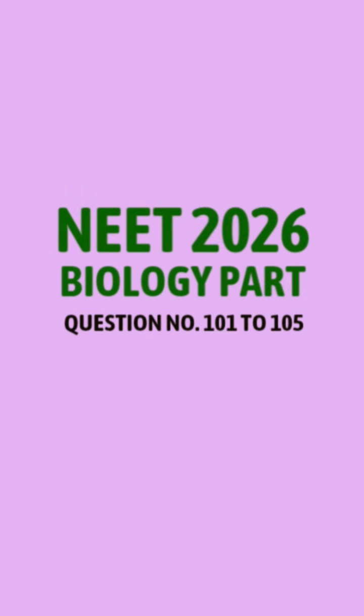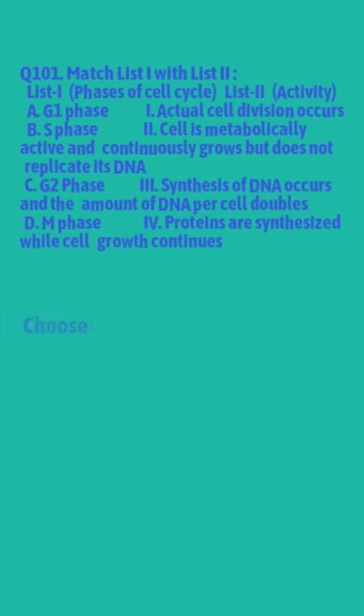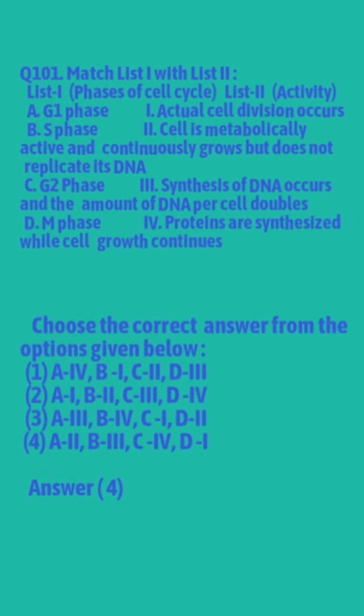Let's continue with NEET 2026 question paper. Question number 101, match list 1 with list 2. List 1 is the phase of the cell cycle and list 2 is the activity.